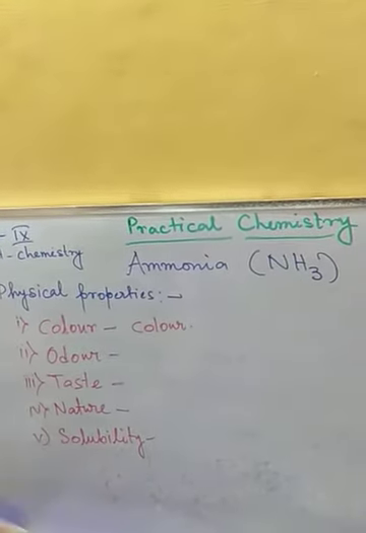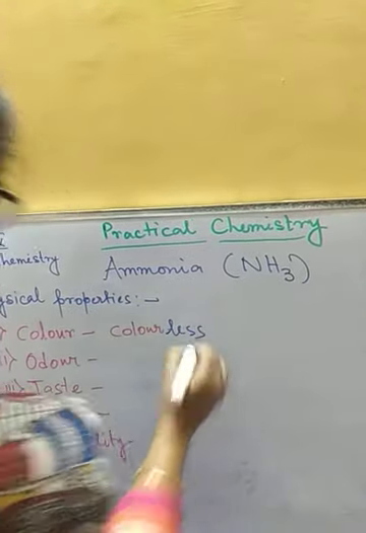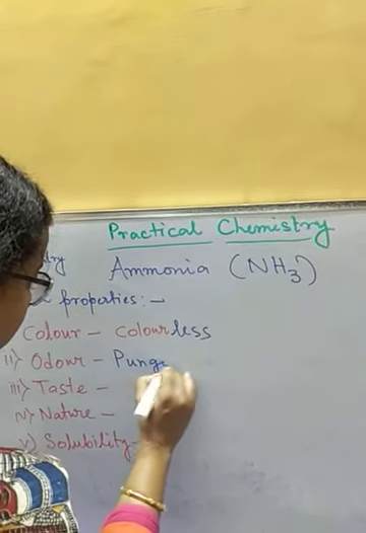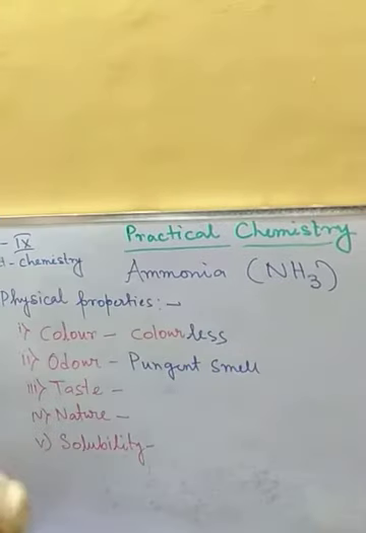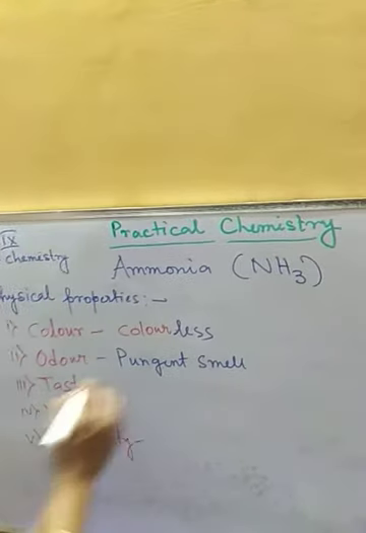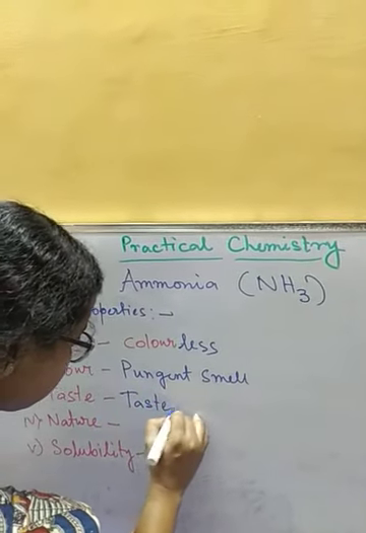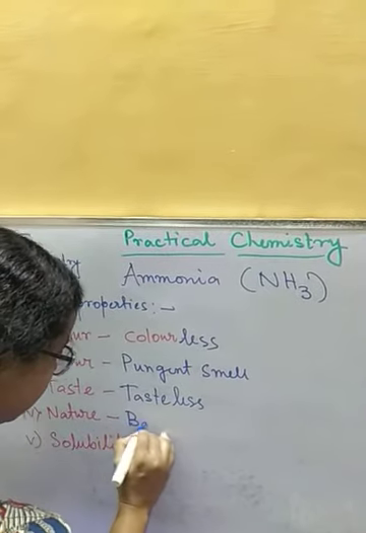It is colorless. Ammonia is colorless. It has a pungent smell. Ammonia has a strong pungent smell. It is tasteless. It is basic in nature.